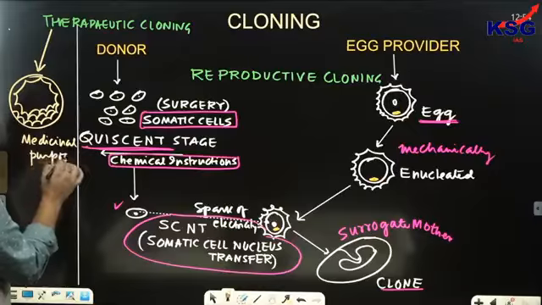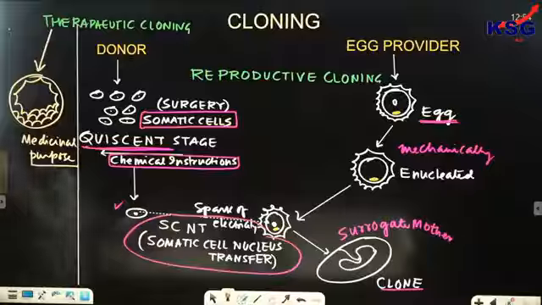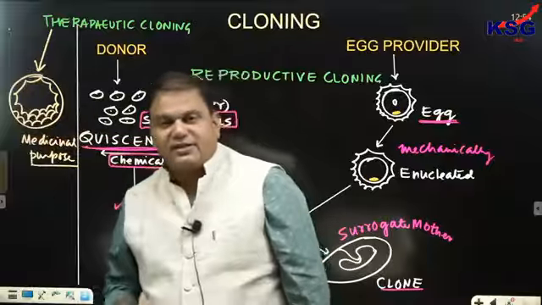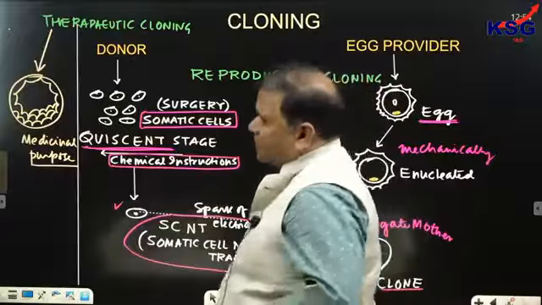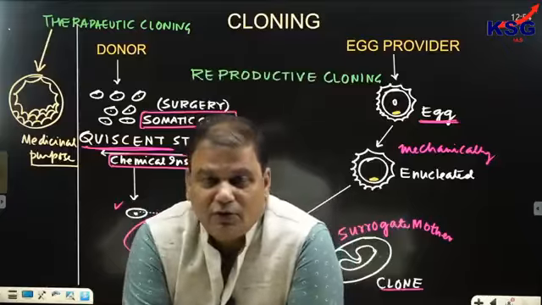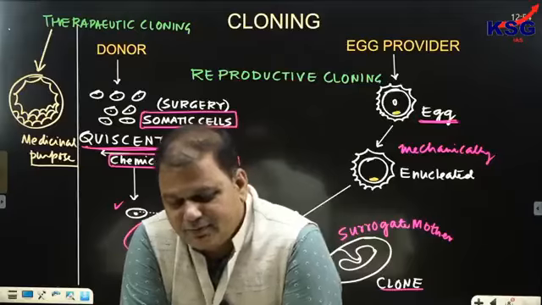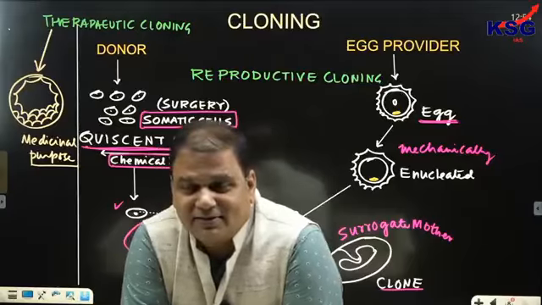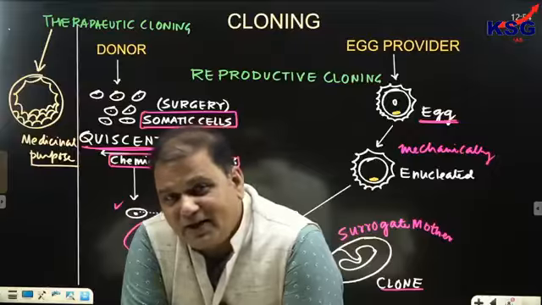Particularly if embryonic stem cell is required for a patient for curing his disease, which is not present in the stem cell bank.